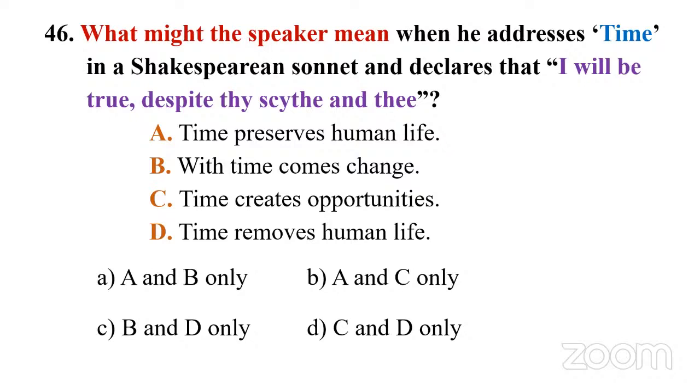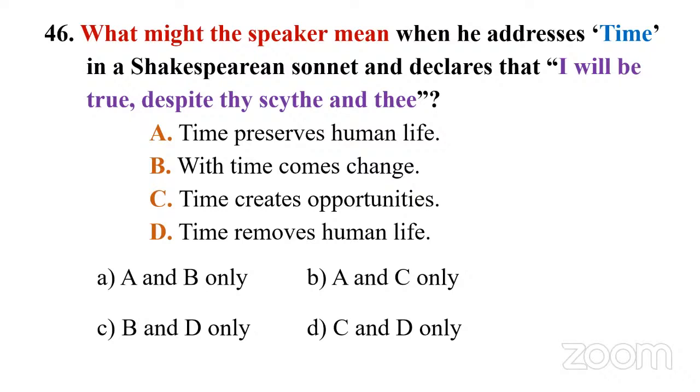A, time preserves human life. B, with time comes change. C, time creates opportunities. D, time removes human life. Only two are correct. You have to eliminate two. Then let's go for the options. A and B only, in the sense time preserves life, with time comes change. Similarly, option B, A and C only; C, B and D only; D, C and D only.